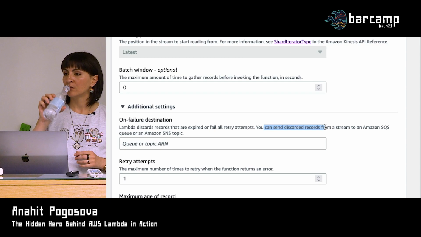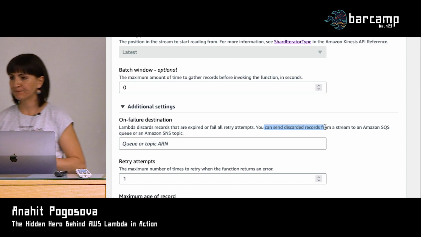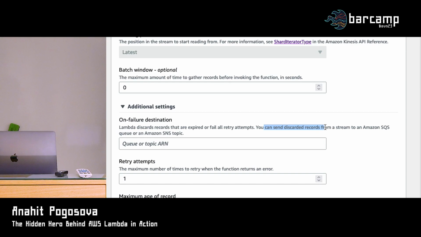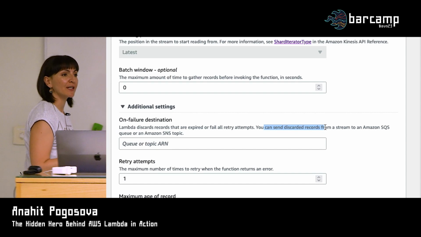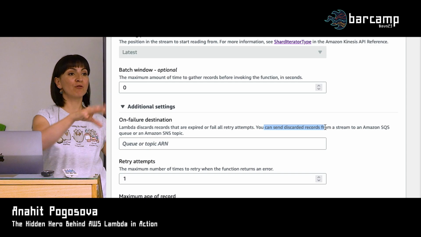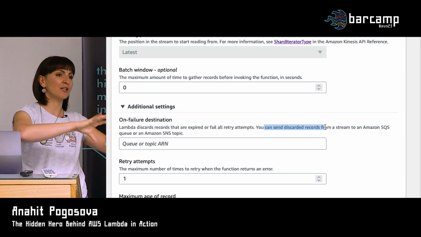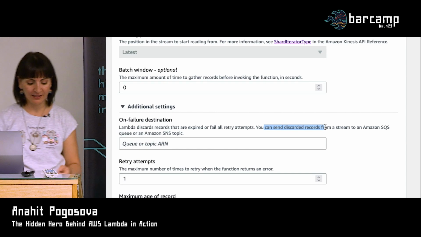So in that case, you would maybe trigger something straight away from opening the record itself somewhere. Yes. Exactly. So you would probably want to create some custom process to monitor that dead letter queue, and whenever something arrives to the queue, you probably want to trigger a process that goes and tries to fetch that record from the stream and do something with it, because otherwise you might end up with an expired record.